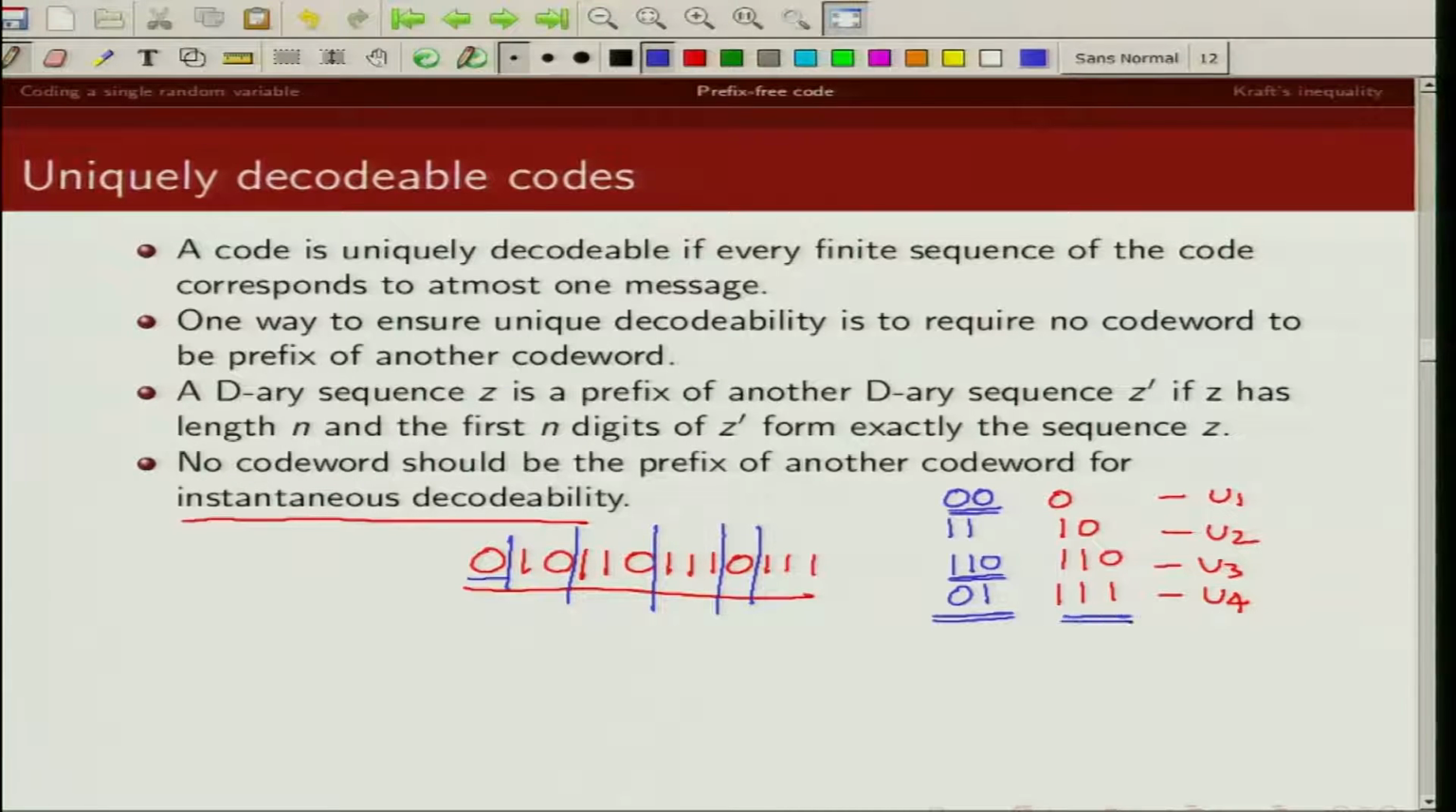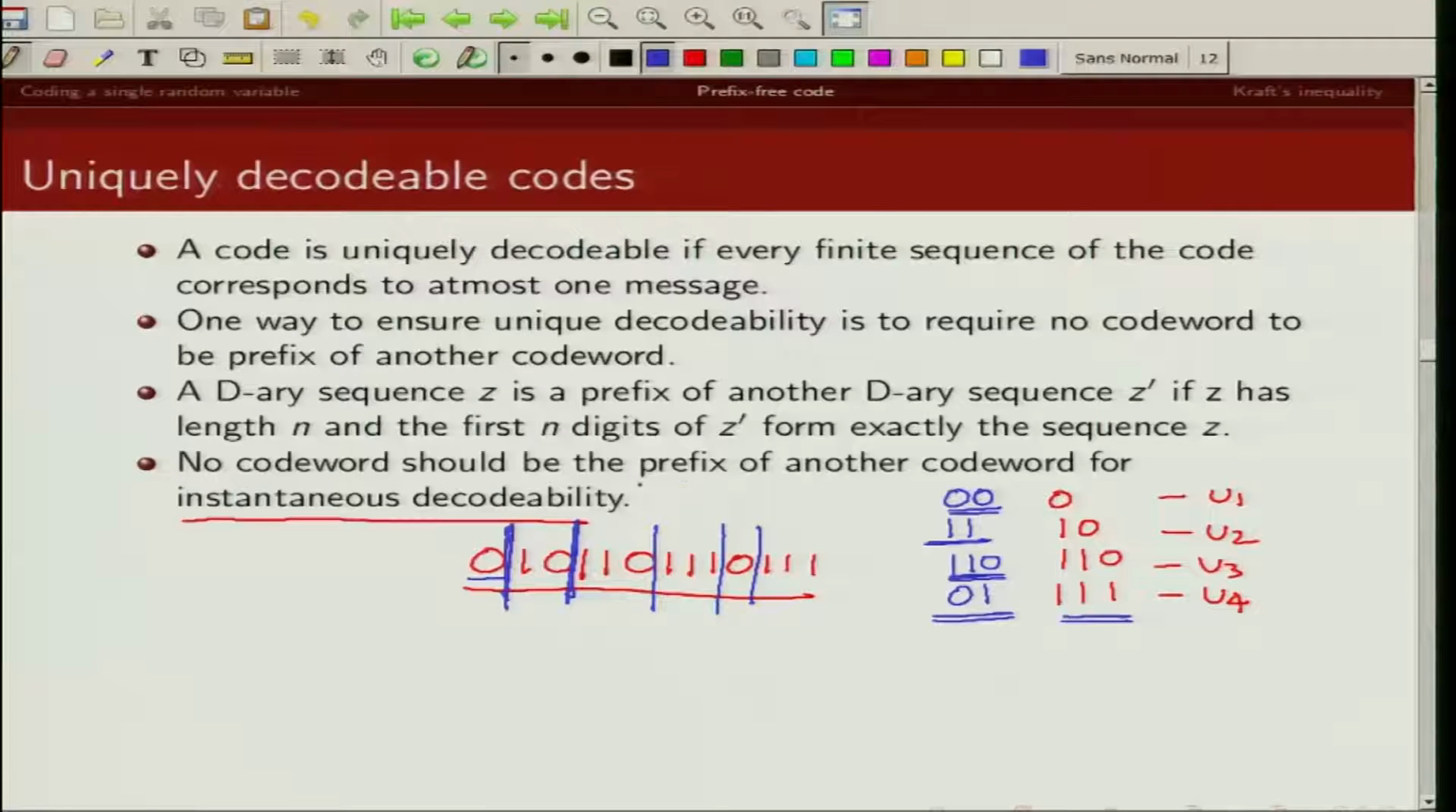Whereas in this particular example, when I get a 0, I know exactly that this is the code word for U1. When I get 1, I know I need to look further. When I get 1 0, I know exactly that this is the code word corresponding to U2. Whereas in the other example, if I get 1 1, I am not able to decide whether this code word is transmitted or this code word. I need to go further to make a decision. So in the case of instantaneous decodability, these code boundaries are exactly known, so I can just decode the code word right there.